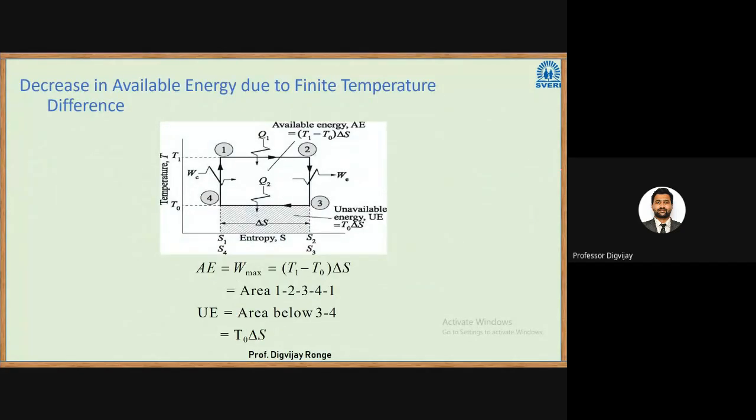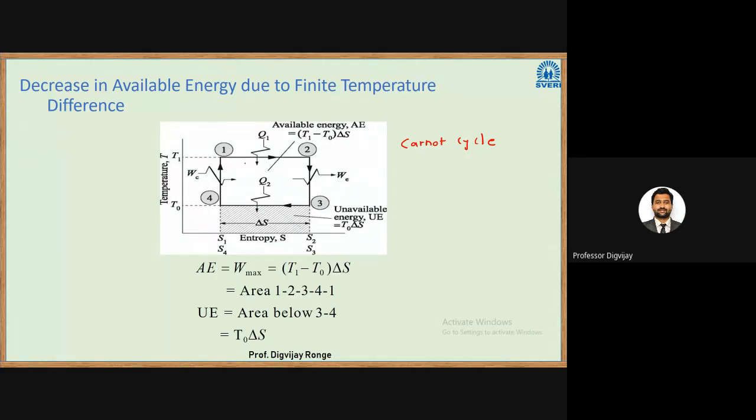Next, a very important theorem is related to the maximum temperature of the system. The higher the temperature, the more will be the availability. That is proved with this derivation: decrease in available energy due to finite temperature difference. What you see on the screen is a TS diagram, and this is actually related to the Carnot cycle. In this case, the processes are: 1 to 2 isothermal heat addition, 2 to 3 isentropic expansion, 3 to 4 isothermal heat rejection, and 4 to 1 isentropic compression.